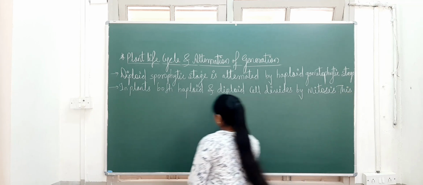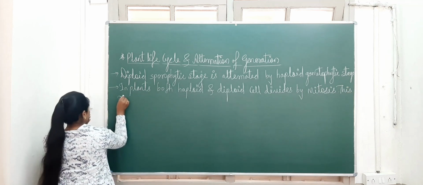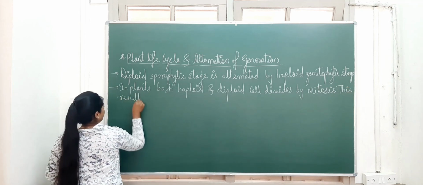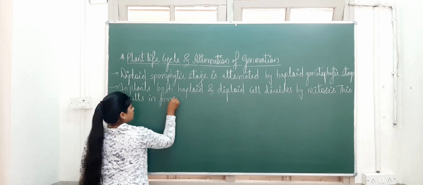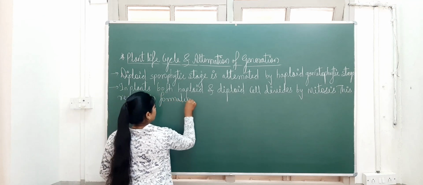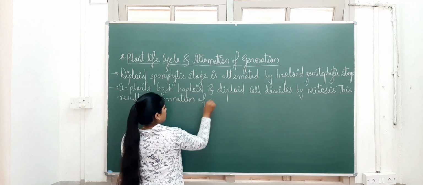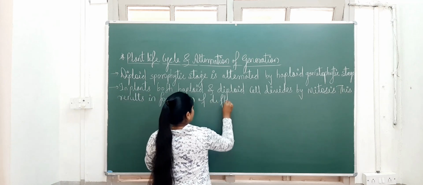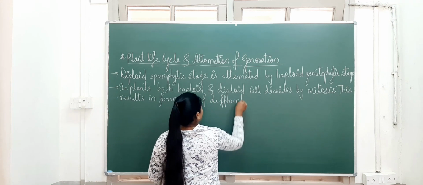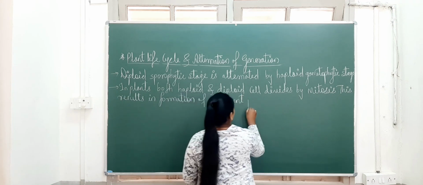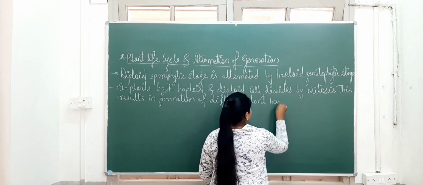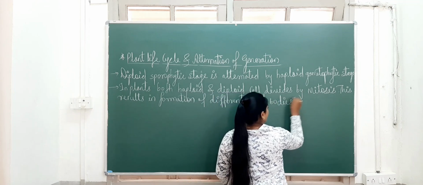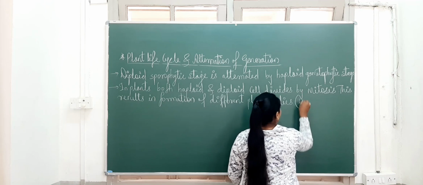This results in the formation of different plant bodies, and that may be diploid or haploid. Okay.